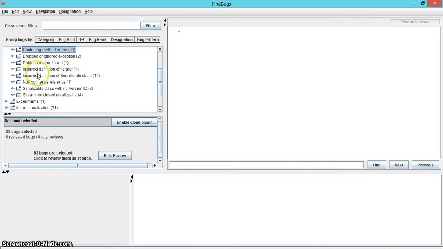outputs. The next subcategory with 12 bugs reported is incorrect definition of serializable class. We've already discussed this subcategory in the podcast.